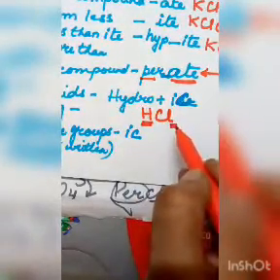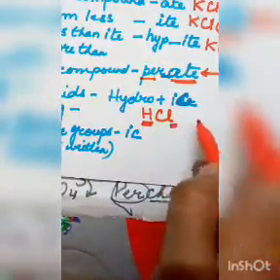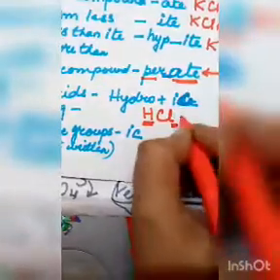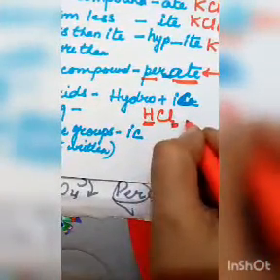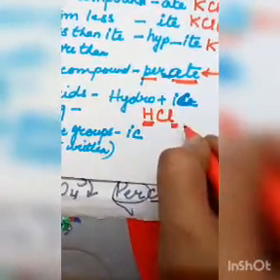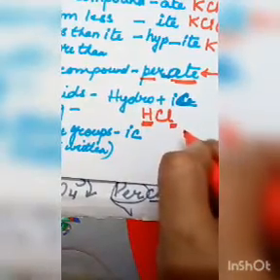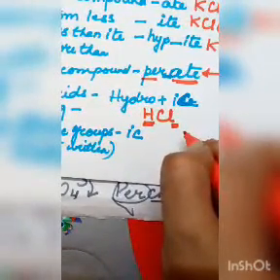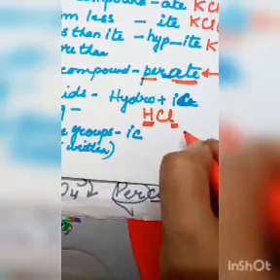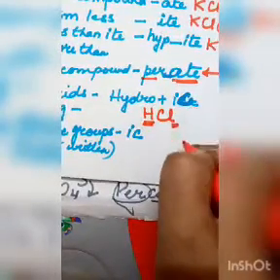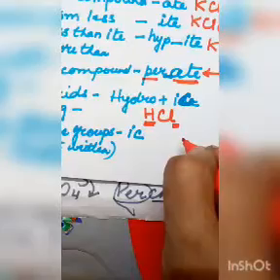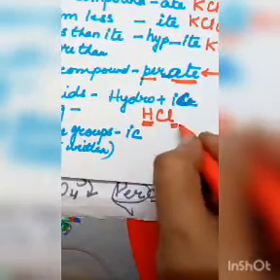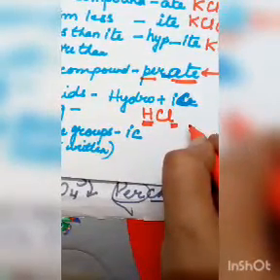Hydrogen chloride will be a gas, but if you are saying acid, it will be hydrochloric acid. The -ic suffix will be used.